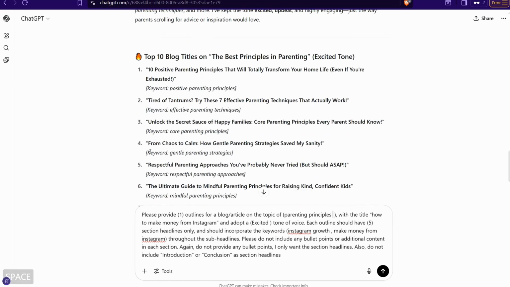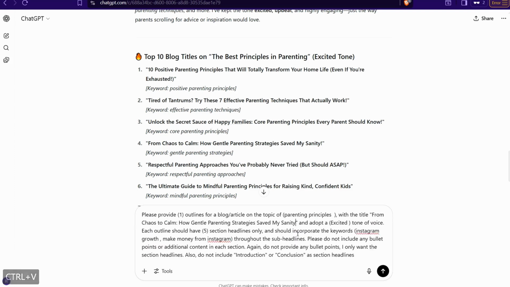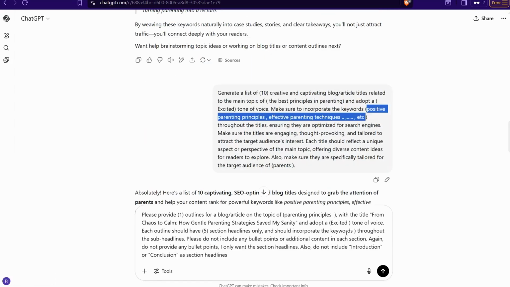Title here, I just take any one, like from chaos to calm, okay. Copy, insert here, and this one, 5 sections. And here insert these keywords from the previous one, go there.